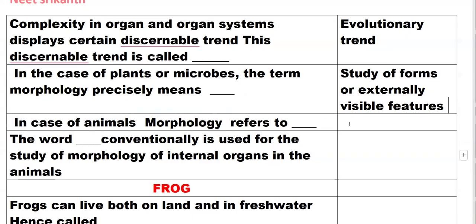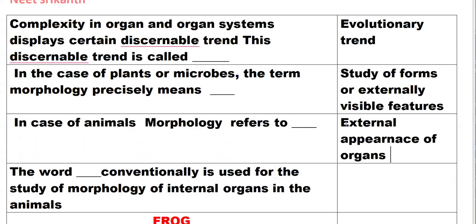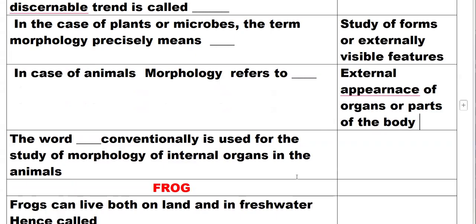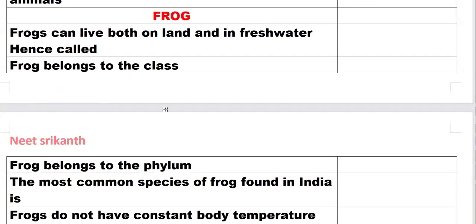In the case of animals, morphology refers to the external appearance of organs or parts of the body. The word anatomy is conventionally used for the study of morphology of internal organs in the animals.